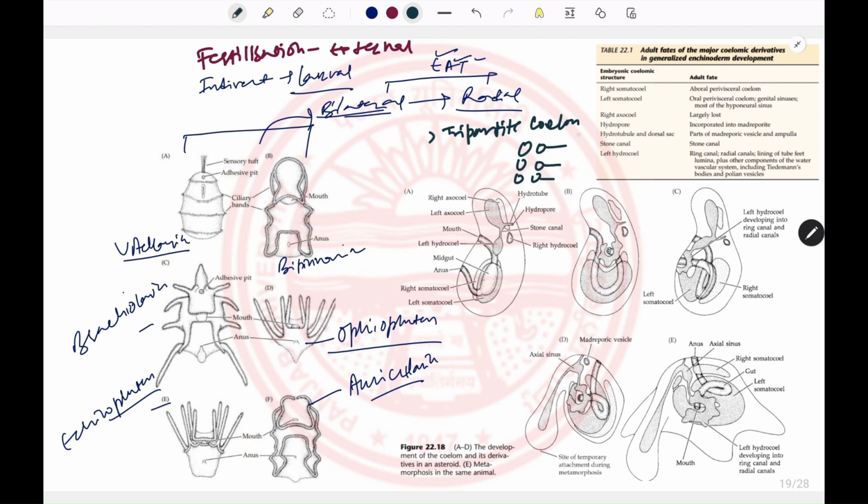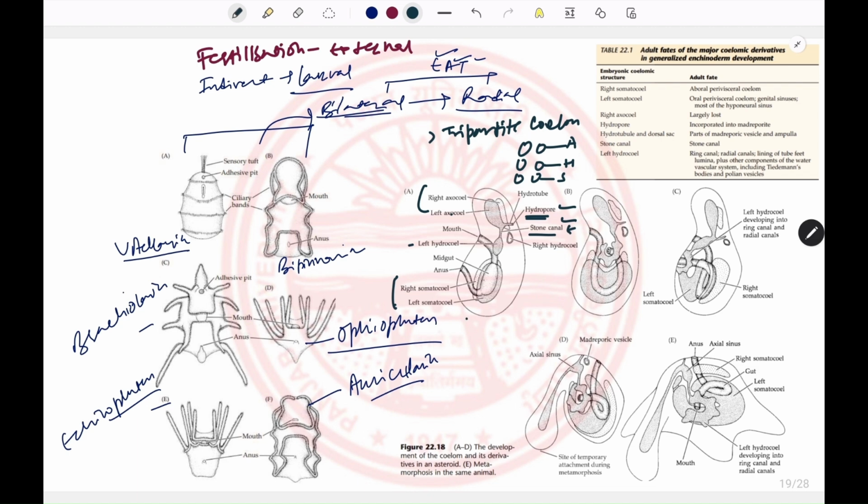They are also known as the axocoel, the hydrocoel and the somatocoel. The axocoel and the hydrocoel are connected through the stone canal. This is the same canal that will form the water vascular system. The axocoel and the hydrocoel open outside through the hydropore. This hydropore will give the madreporite.